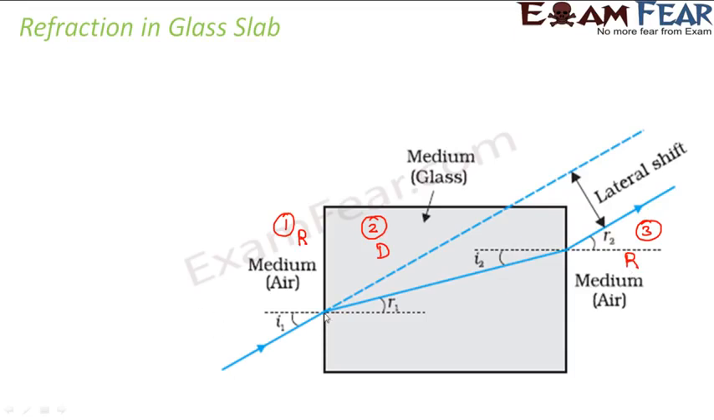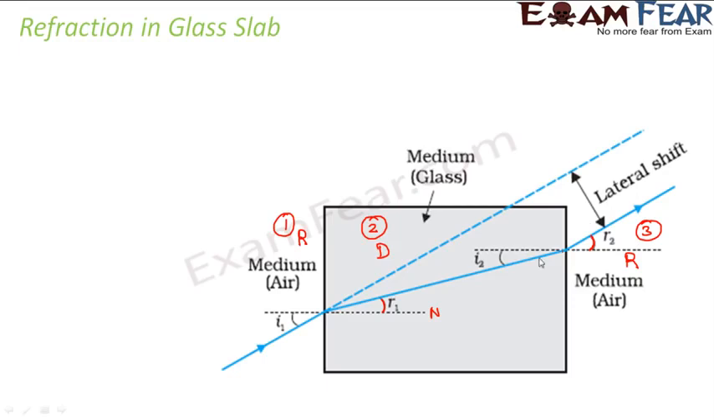The ray of light, when it passes from medium 1 to 2, it bends towards the normal. So this is the normal, and the light bends towards the normal. Again, when it passes from medium 2 to medium 3, it is traveling from denser to rarer medium, so it moves away from the normal, as you can see here. So overall, what happens due to the presence of this glass slab? Had this glass slab not been there, in that case this incident ray would have gone straight like this.